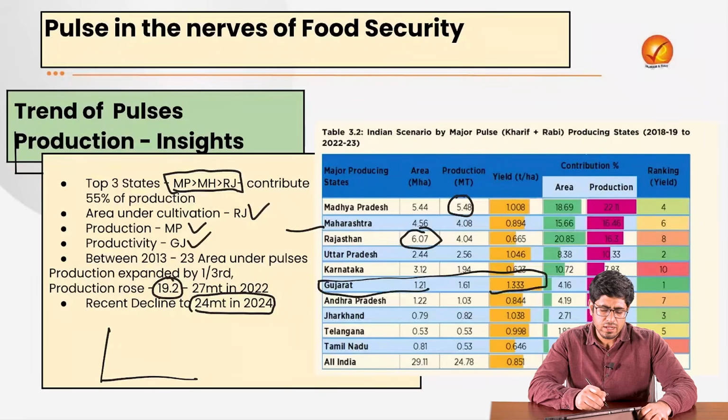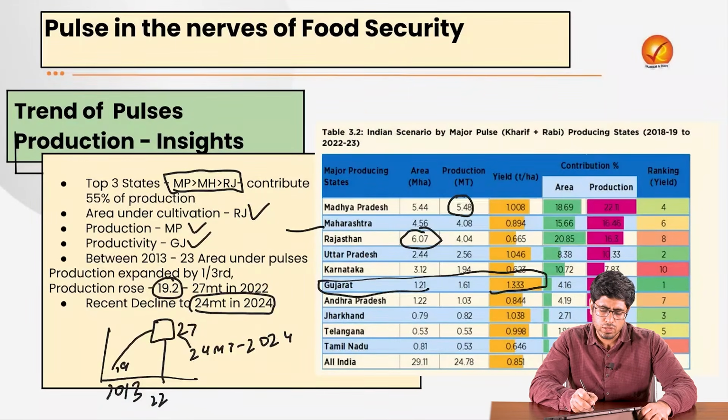Now what we see here is that there is a trend where it was around 19 million ton in the year 2013. It rose to a peak of 27 million ton in the year 2022. Post that peak, we saw a decline to around 24 million ton in the year 2024, and this year's estimate tells us that it is around 25 million ton in the year 2025.